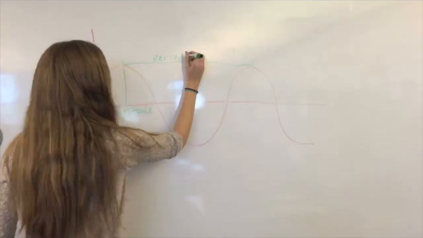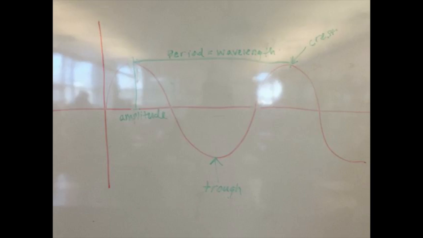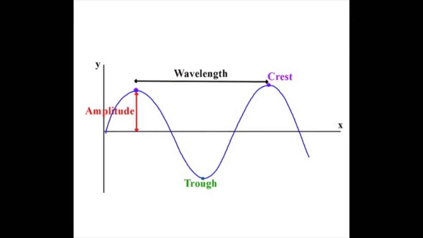So, what does a wave look like? Let's take a look at the anatomy of a wave. The maximum displacement is called the amplitude. The amplitude of a wave is the maximum height of a crest or depth of a trough relative to the